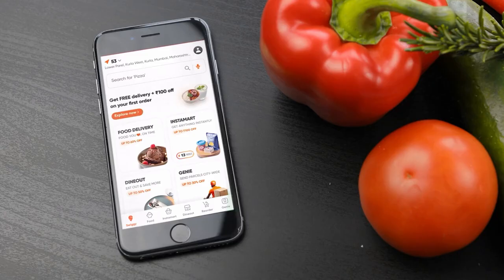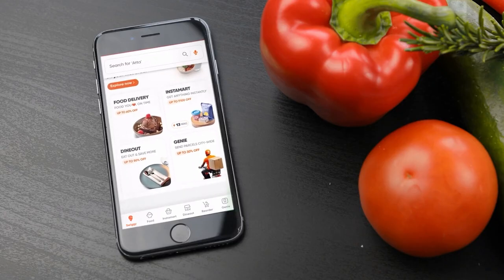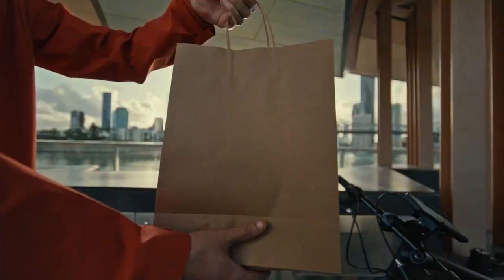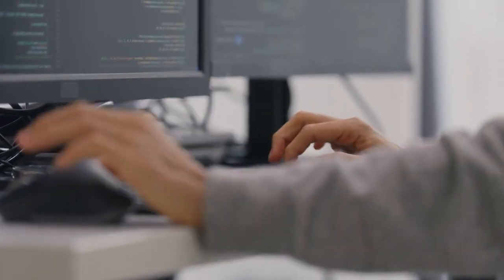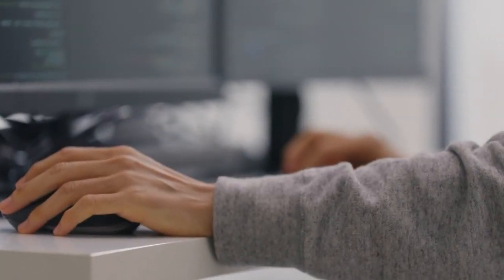So what happens is, when a user opens the Swiggy app for ordering food or groceries or any other things, we give the predicted SLA, the time which we will need to deliver that order to the customer, and Confluent data platform helps us to achieve that. Instead of concentrating too much on that specific tool, we could concentrate much on the governance, and that is how it helped us to reduce the cost. And in fact, we were able to reduce cost better than when we were having our own infrastructure.